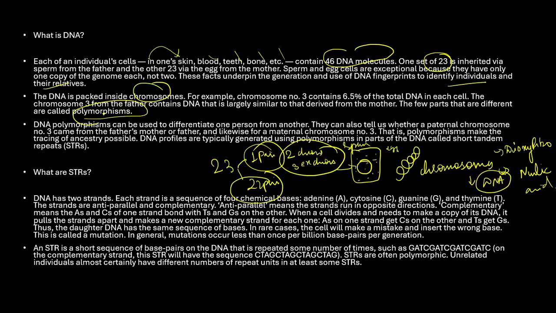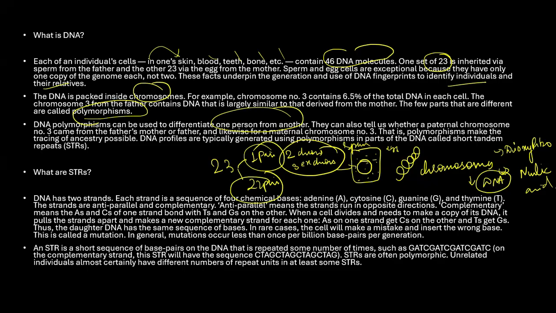So what is this polymorphism? DNA polymorphism refers to the variation in the DNA sequence among the individuals in a population. So there are some kinds of differences. DNA polymorphism can be used to differentiate one person from another person. The sequence of these DNA molecules is different in different people. Depending on these differences only, we will be able to understand, okay, this DNA is different and this DNA is different. So this difference is called polymorphism. Poly means many, many appearances, you can say, right?